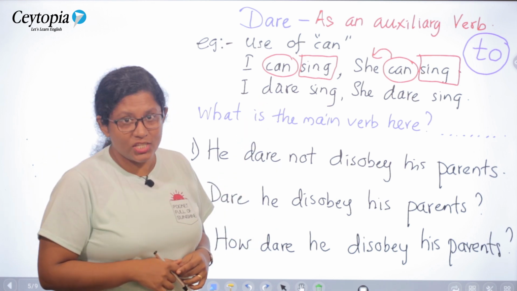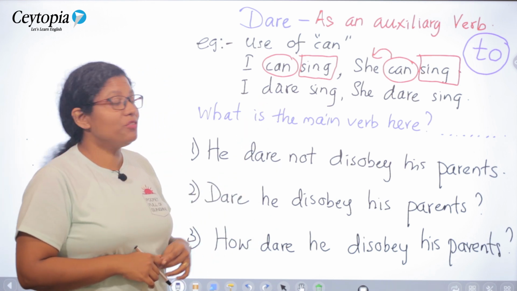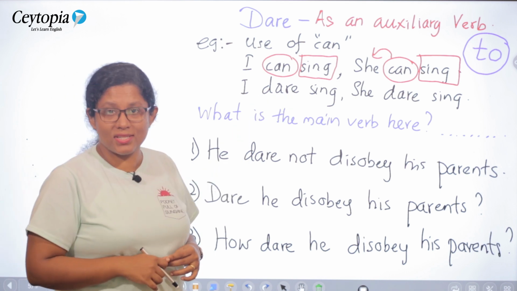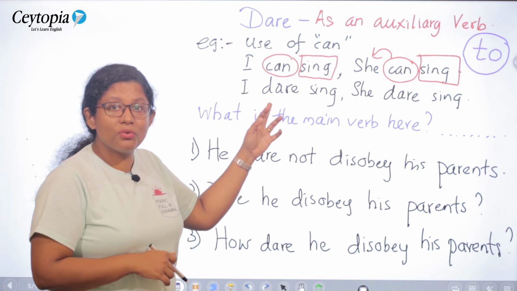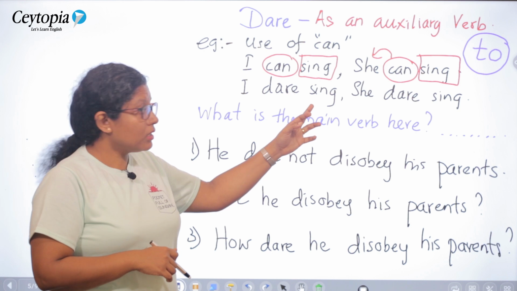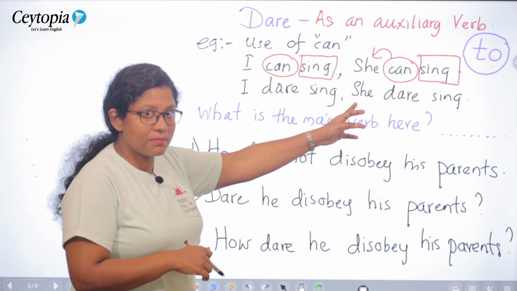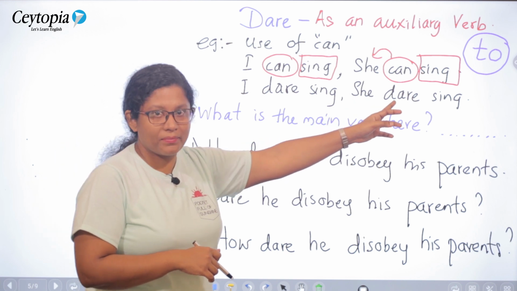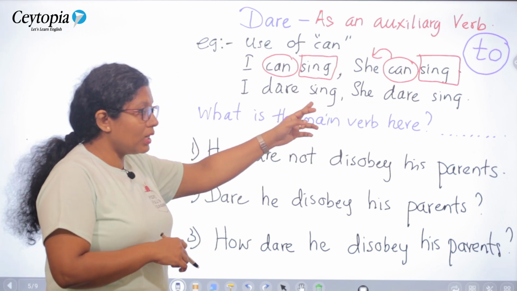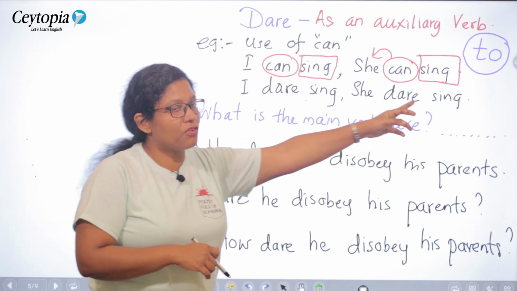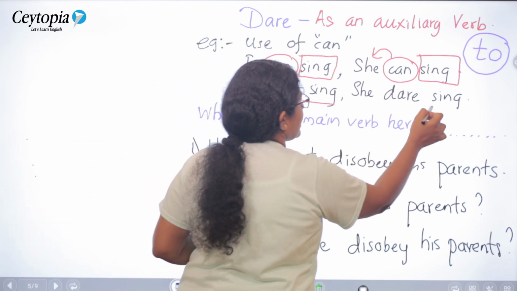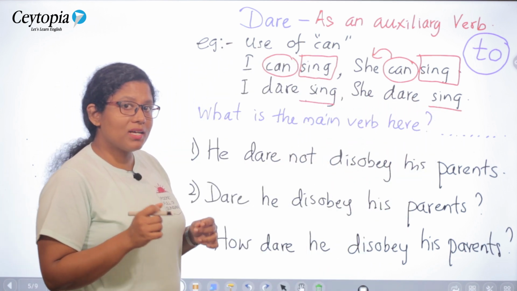The verb never changes. Similarly, when you use dare as an auxiliary in your sentences, you never change the verb. I dare sing, she dare sing. Even though we have a third person singular subject, we still say dare. Apart from that, the main verb stays in its base form, sing. We don't say sings. So I would like to ask you a question.